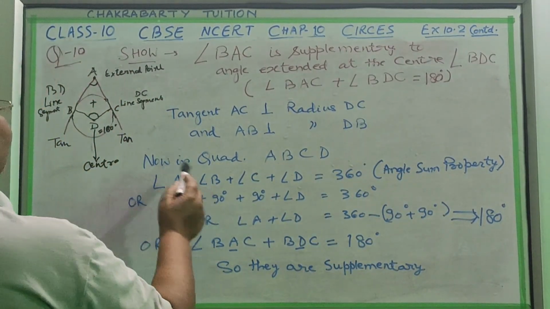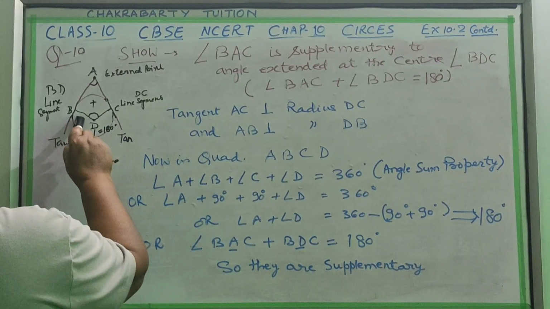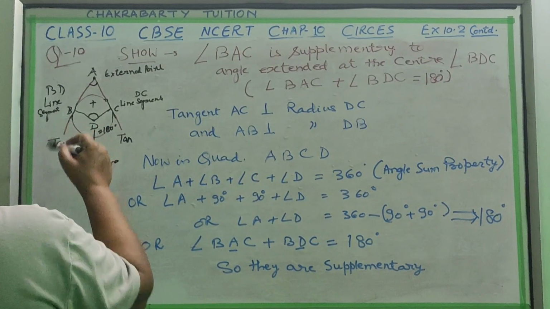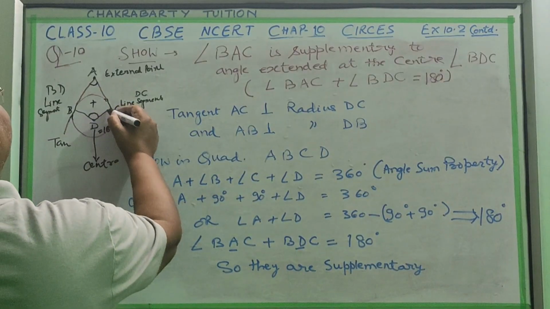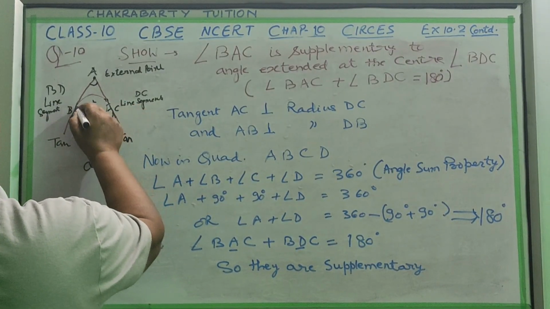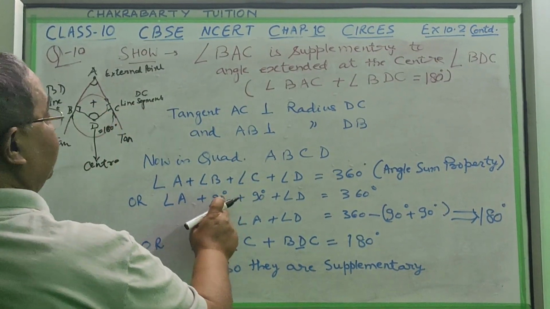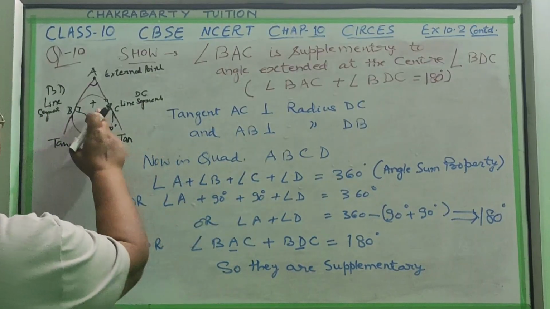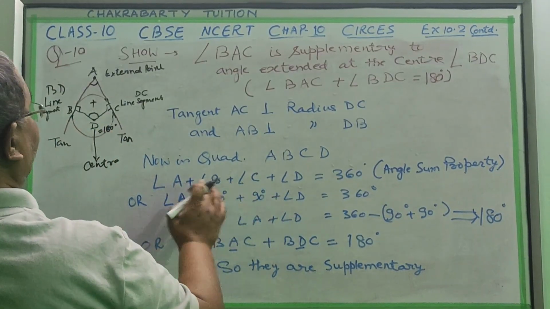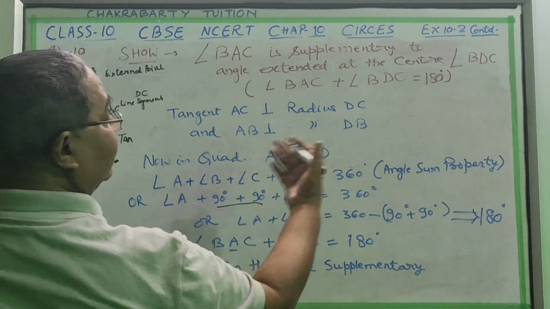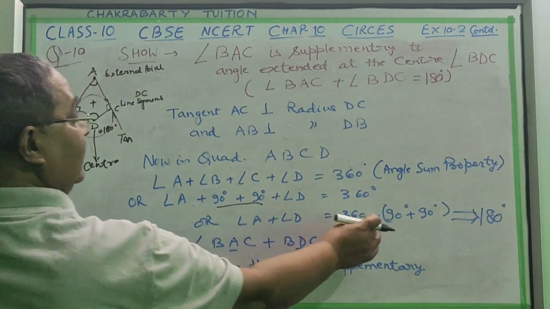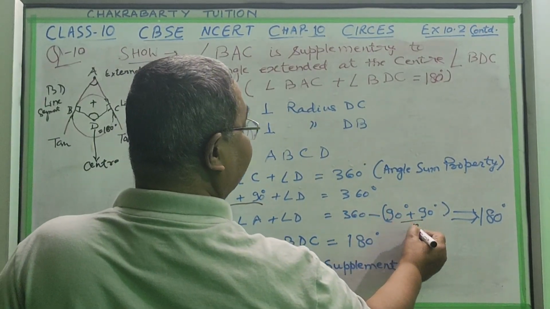Perpendiculars always create 90 degrees, so angles B and C will be 90 degrees. D we don't know. So these together we will transpose to the other side.